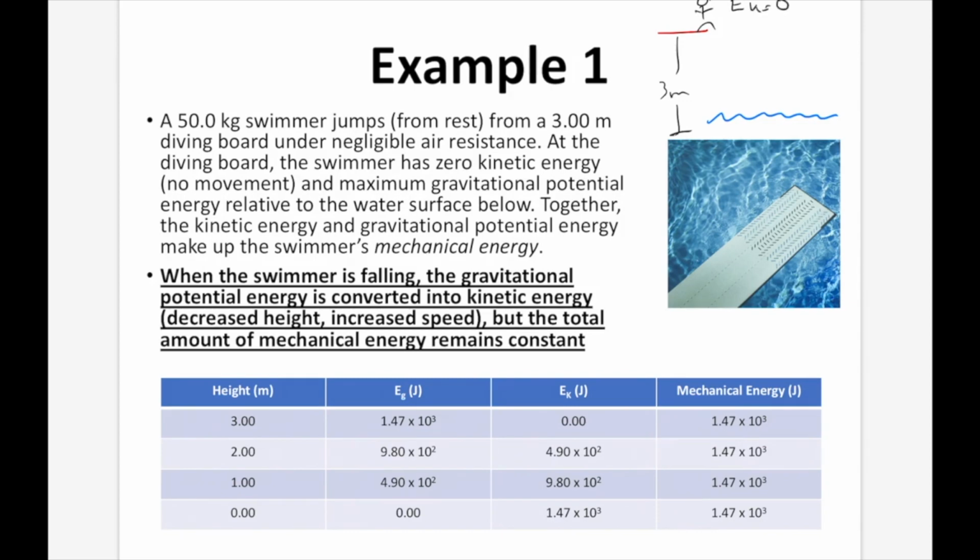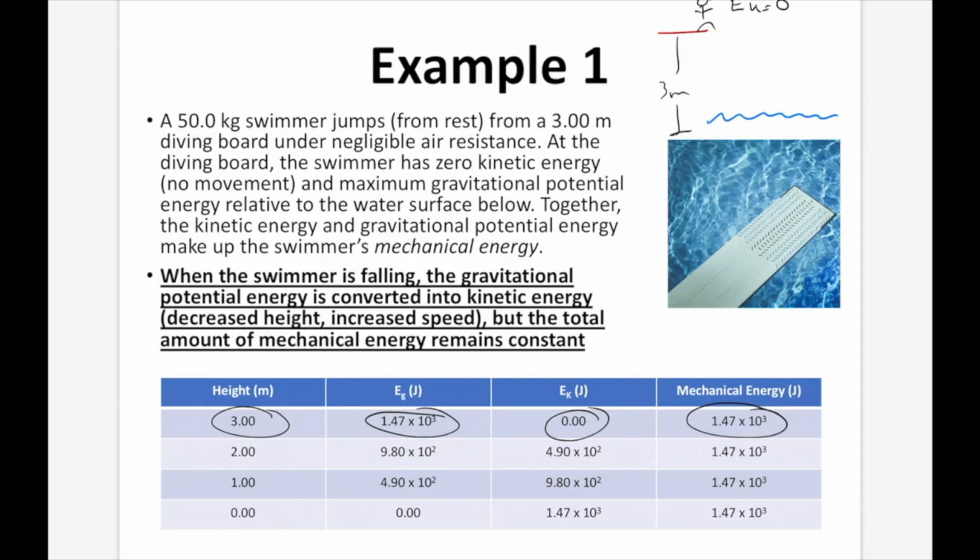Now he has zero EK because he's not moving, but he does have potential energy, and that's where his maximum potential energy is, and it's all relative to the surface below. So together, the kinetic energy and the gravitational potential energy make up the swimmer's mechanical energy, total mechanical energy. And you can see it in our table on the bottom here, at a height of 3 meters. All our energy, 1.47 times 10 to the 3, is in gravitational potential energy, while 0 is in kinetic energy. And then that 1.47 times 10 to the 3 makes up our mechanical energy.